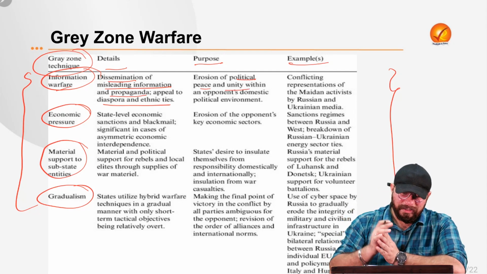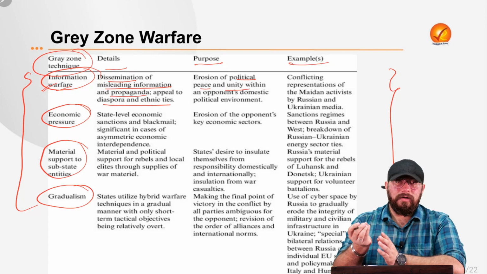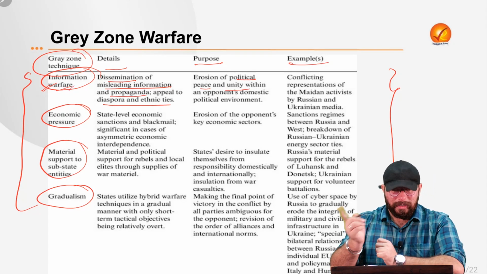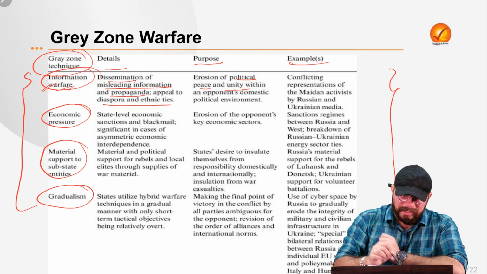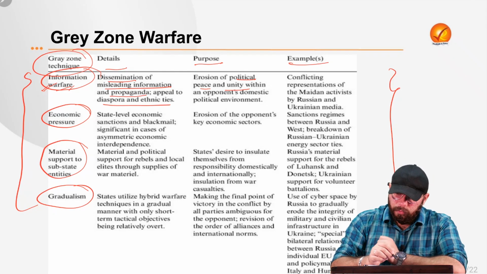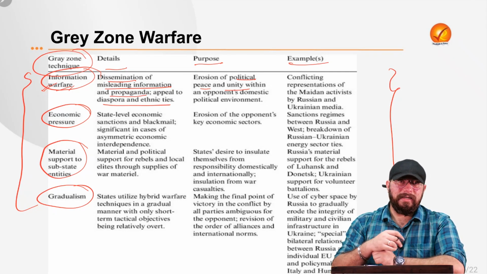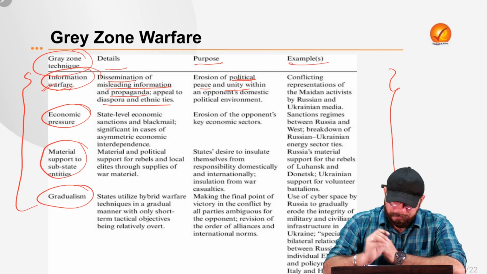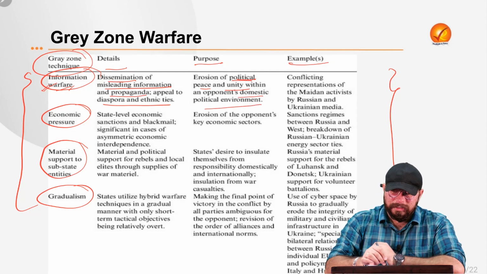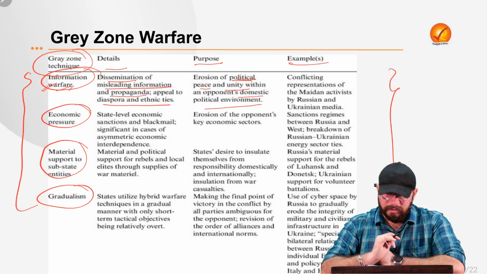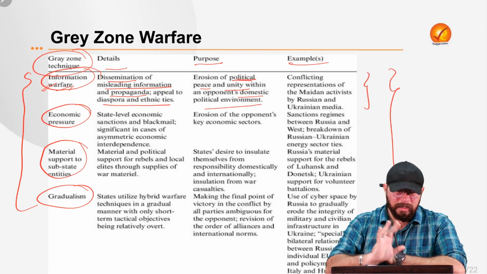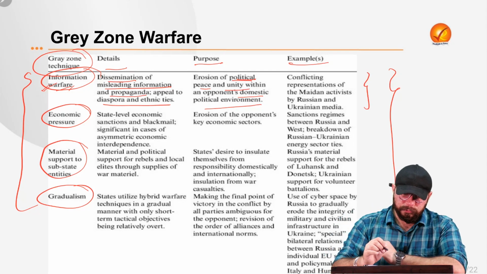So if one country is resorting to information warfare against another country, they are basically disseminating misleading information, involved in false propaganda, and appealing to the diaspora and ethnic ties. What is the purpose? The purpose is to erode the political stability, political peace, and unity within the opponent's domestic political environment. So this was used in Russia and Ukraine's media. This could be seen as false or misleading information.